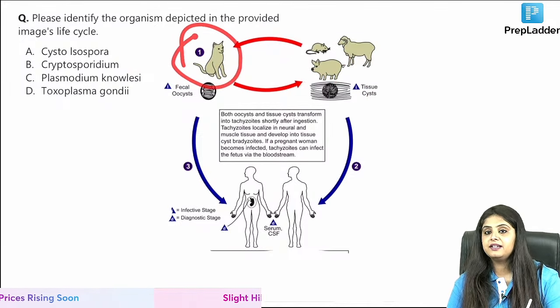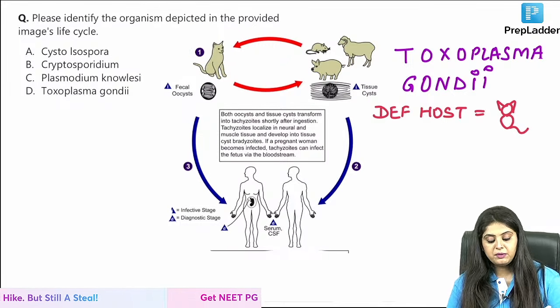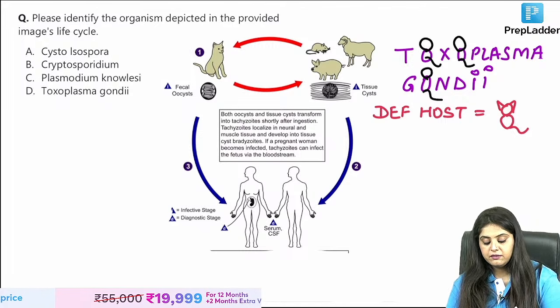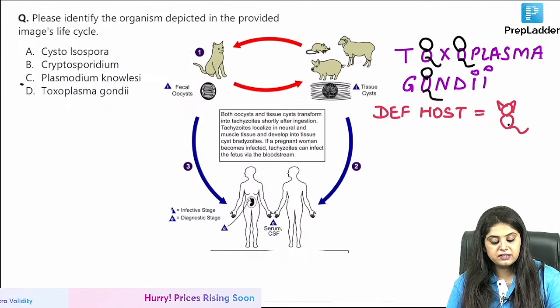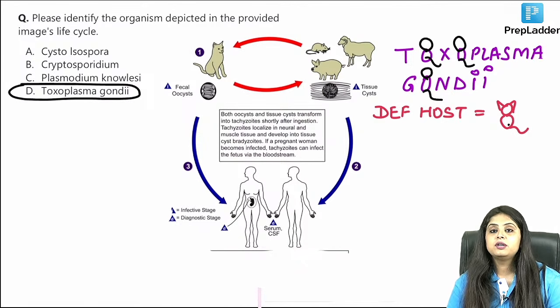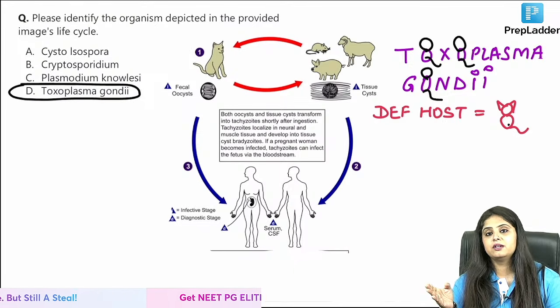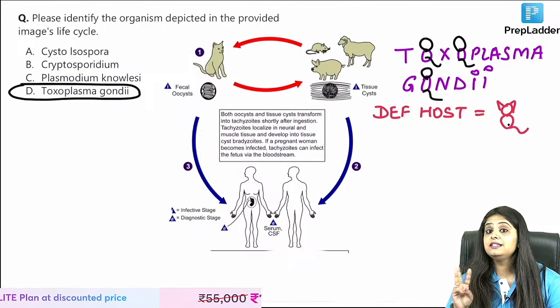I see a cat. As soon as we see a cat, what comes to my mind is Toxoplasma gondii, because Toxoplasma में we always used to learn it by making a cat. Definitive host in Toxoplasma is going to be the cat, and as soon as I see the cat, my answer is ready. So what happens in Toxoplasma? Toxoplasma gondii में there are three states, and then you know that brain का calcification वाला question that ma'am will ask in the end. सबसे पहले Toxoplasma gondii के तीन चीजें होती है.